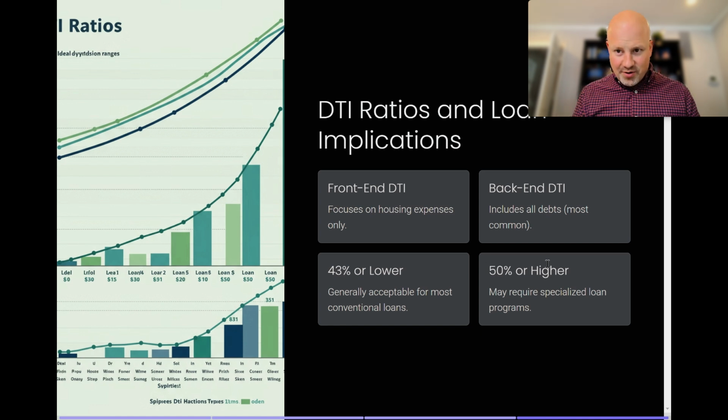Now, if you have very simple income and you're on a salary, you can do that math very easily yourself. If you have multiple streams of income, or if you're on a variable income, like if you get paid hourly, those calculations are a little bit more difficult because we've got to go back and average the last 2 years. So that might be a little bit tougher for you to do. And every lender is going to look at those things a little bit differently. If you're straightforward, it's pretty easy to do. If there's variable income, it can be a little bit more complicated. If you're self-employed, there's things that we can do as a lender to add certain expenses back in, and we'll come up with a different DTI ratio than you have.